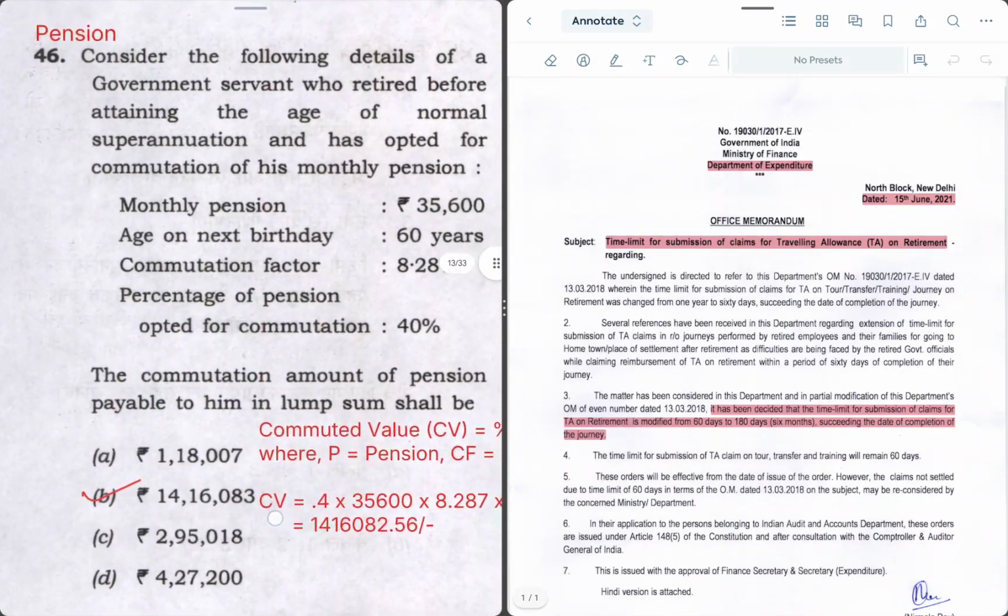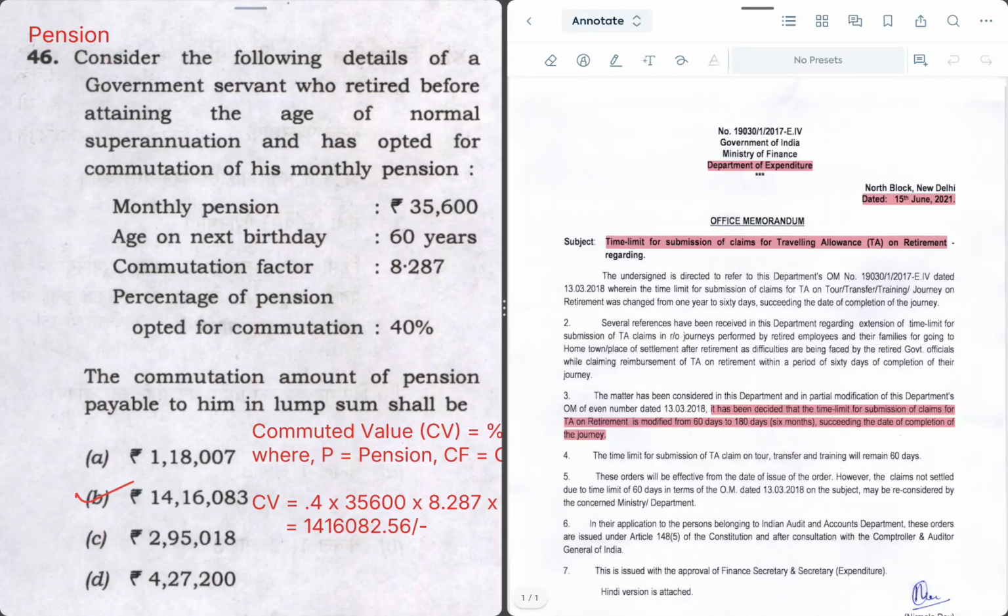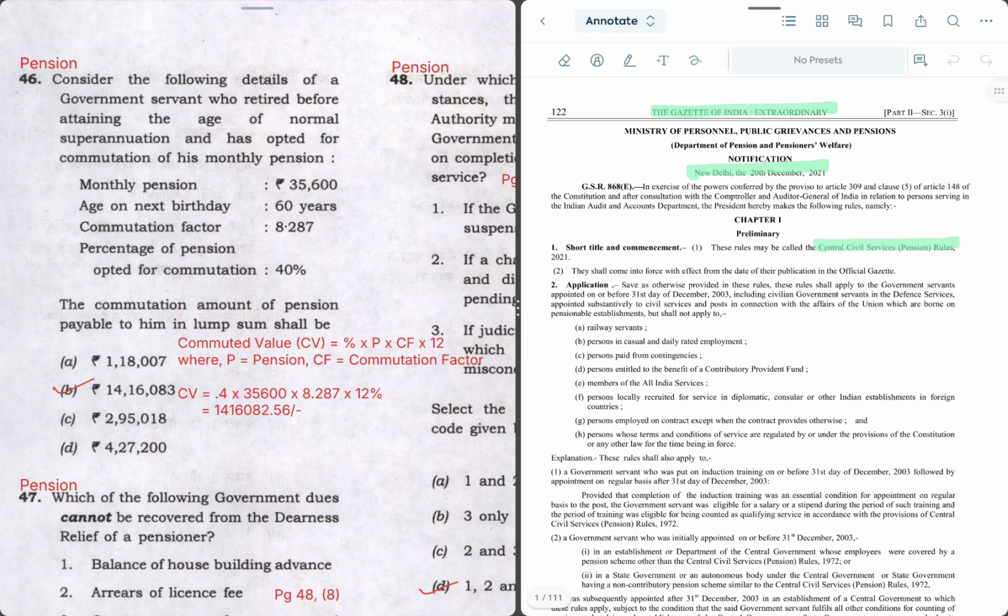Let's move on to the next question, which is on pension. So now we'll be getting questions on pension rules. So we should open the PDF on pension to refer to the actual text of the question. So I have opened the PDF on pension rules on the right hand side. So let's discuss question number 46. Consider the following details of a government servant who retired before attaining the age of normal superannuation and has opted for commutation of his monthly pension.